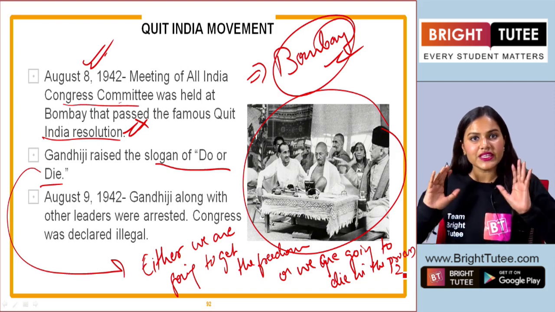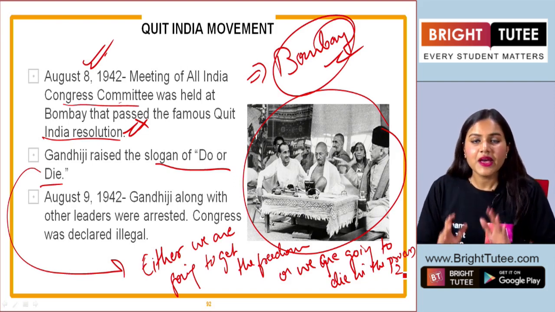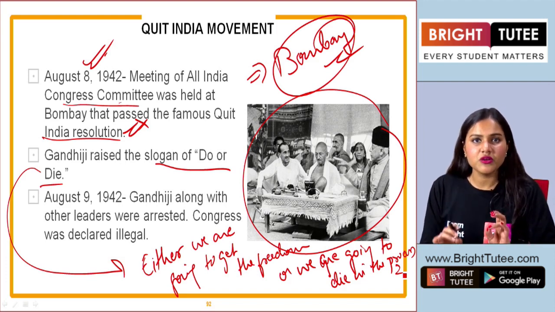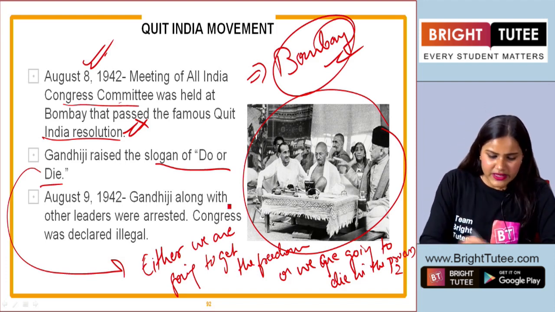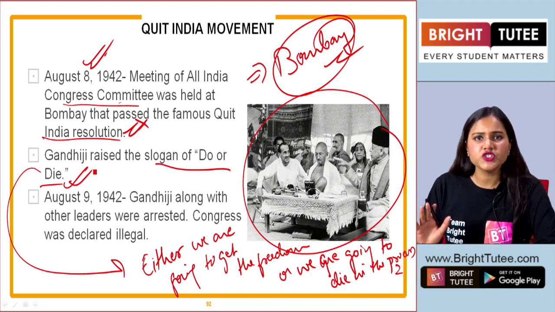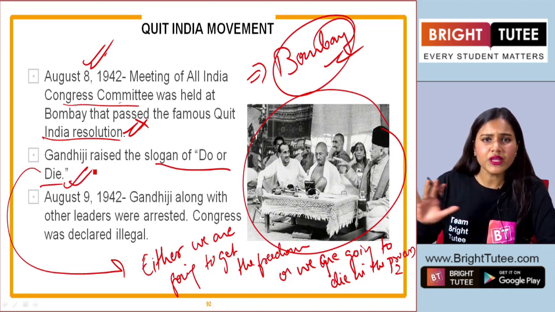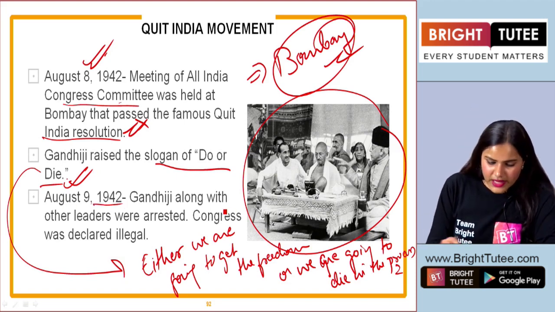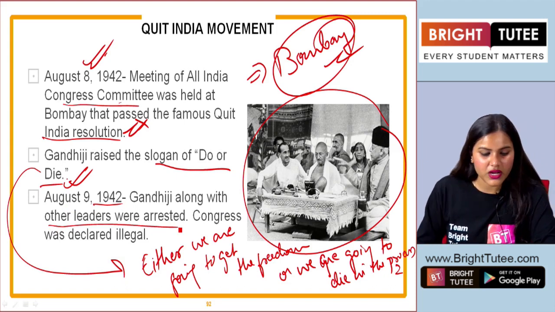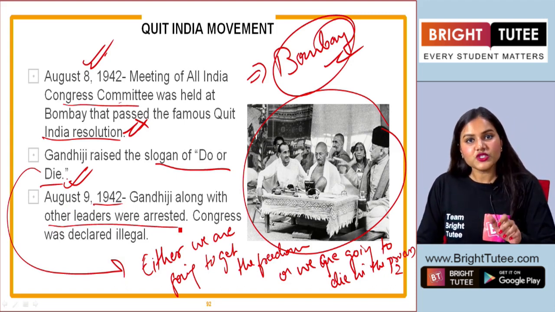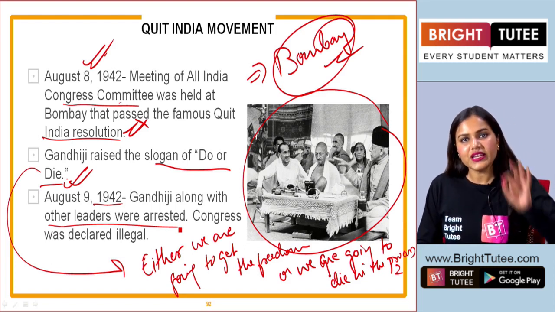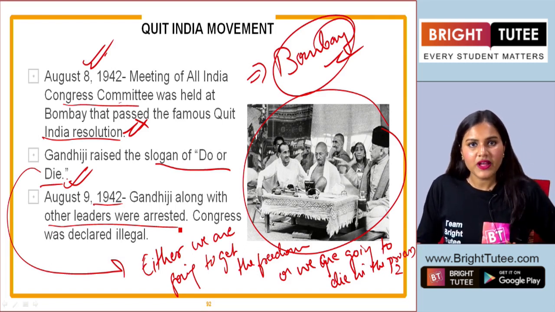So, when Gandhiji raised the slogan of do or die, people followed it, right? The sole aim here was to challenge the British government and to throw them out of the country. It was on August 9, 1942 that Gandhiji along with other leaders were arrested. Now this is a chaotic situation, a period of turmoil here, students. In 1942, Britain, already participating in the war, is facing its enemies from everywhere.